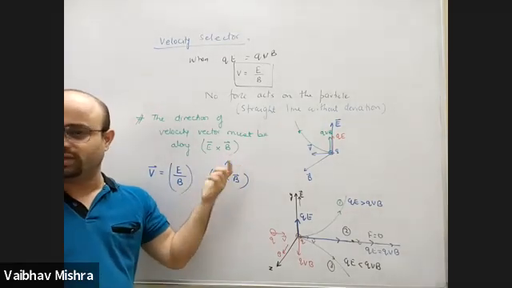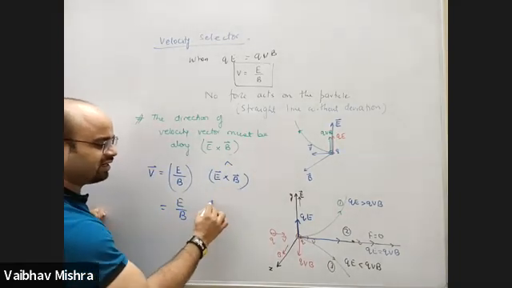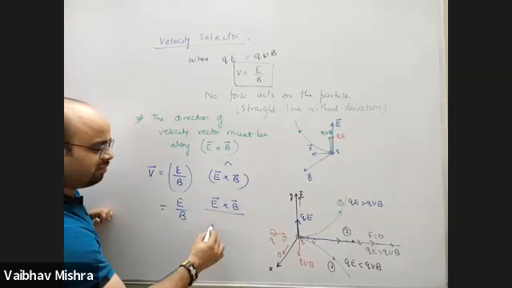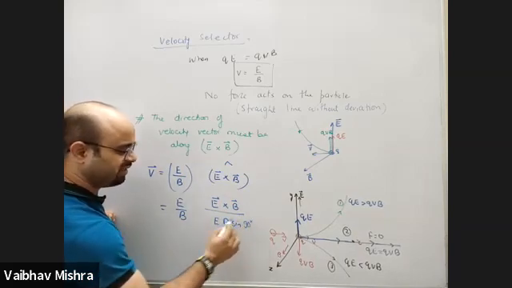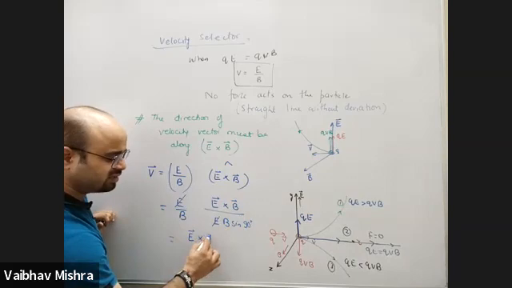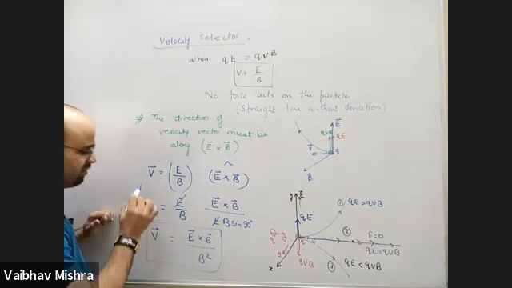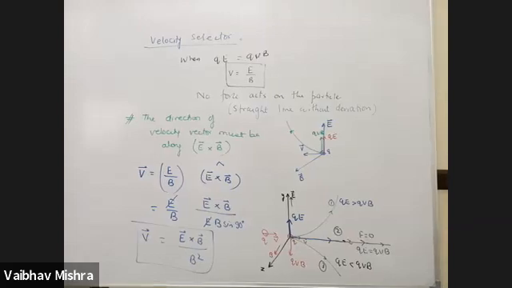This cap symbol is for unit vector. किसी भी वेक्टर का यूनिट वेक्टर कैलकुलेट करने का तरीका है, वेक्टर डिवाइडेड बाय इट्स मैग्नीट्यूड. It is E cross B. मैग्नीट्यूड निकालोगे क्रॉस प्रोडक्ट का तो A cross B is AB sin theta. Since they are perpendicular, E B sin 90 becomes 1. So if in any charged particle the velocity vector is given as E cross B by B square, then that particle will be undeviated, will not experience any force in the electric and magnetic field region.